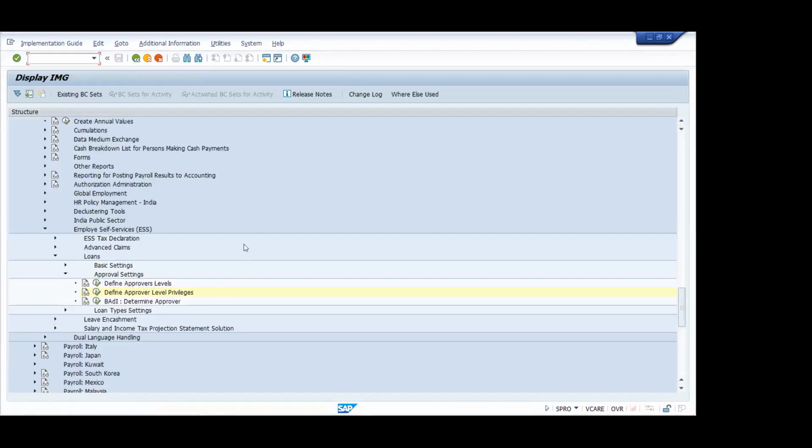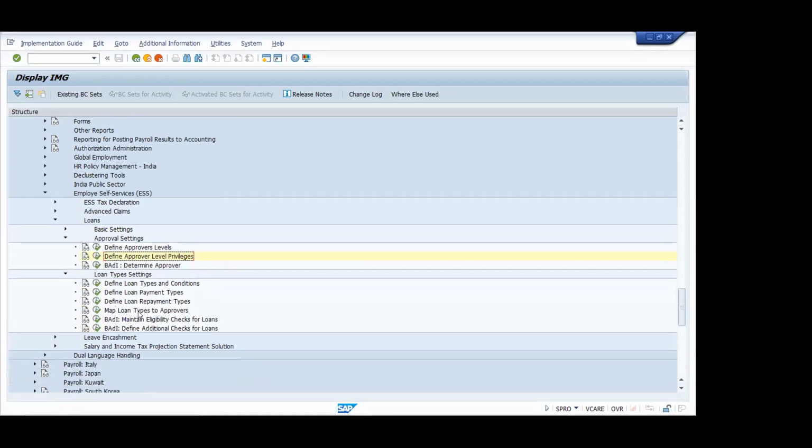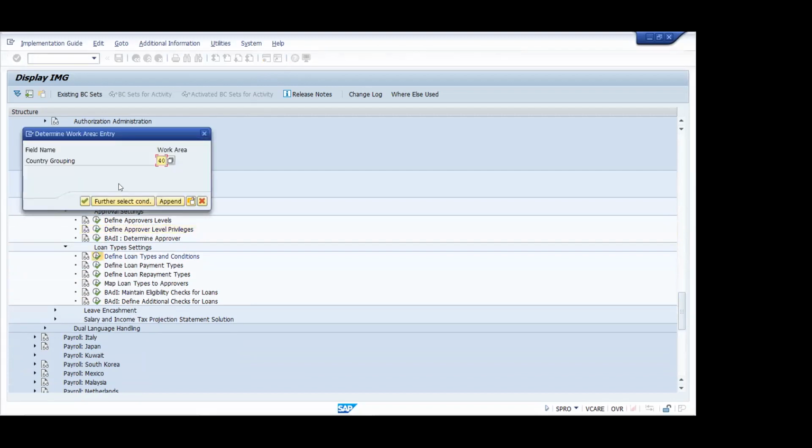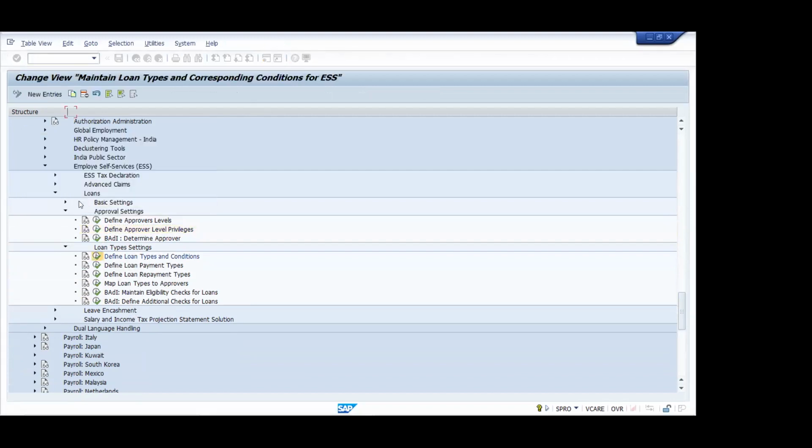Yes, sir. BAdI is actually for when you have special conditions, like who will be the approver. That you can take help from your ABAPer. So that BAdI determination and all, and loan type settings, just expand that loan type settings. Yes, sir. So here you can define your different loan types. So just choose the first one. First 4 we will discuss. The remaining 2 I'm not discussing, because you just need to understand them, and we have to take help from the ABAPer for that.